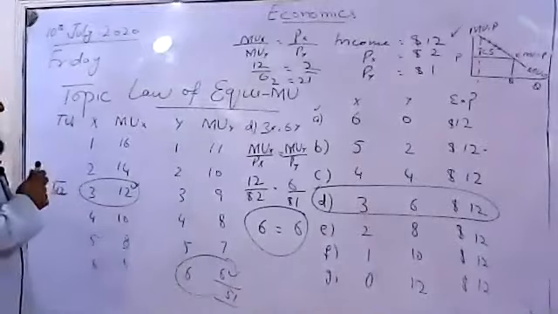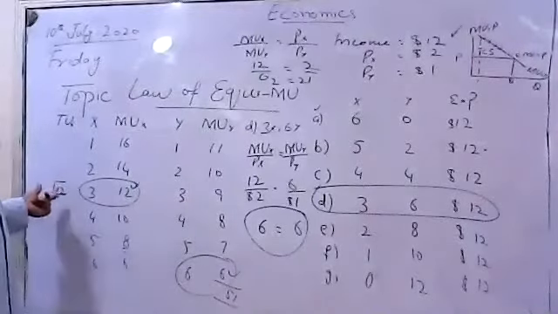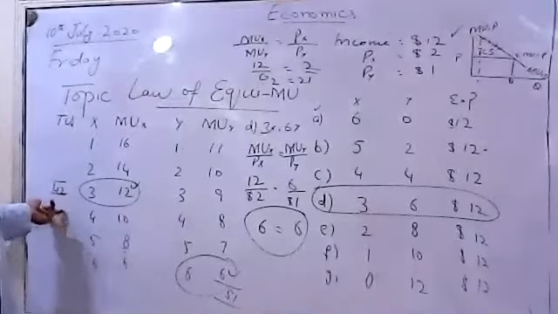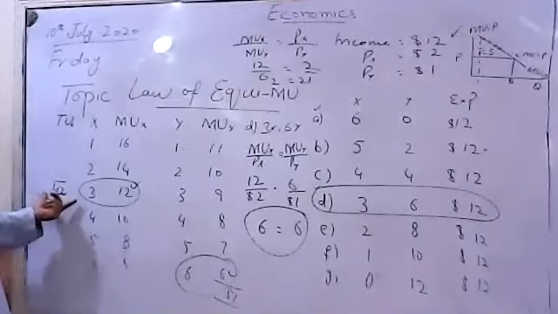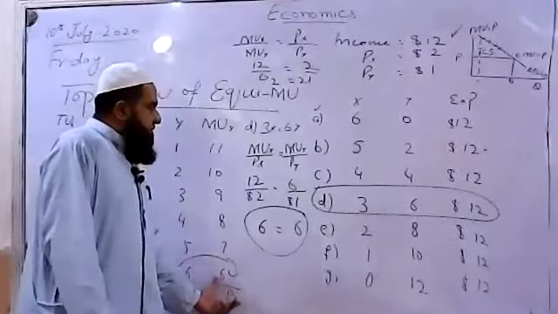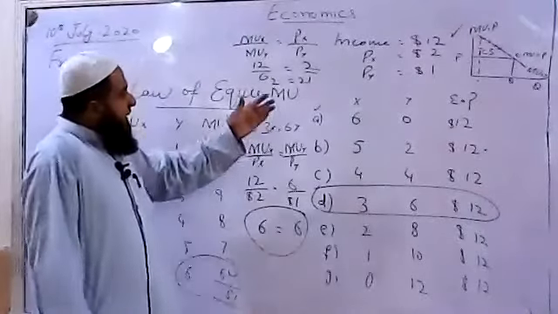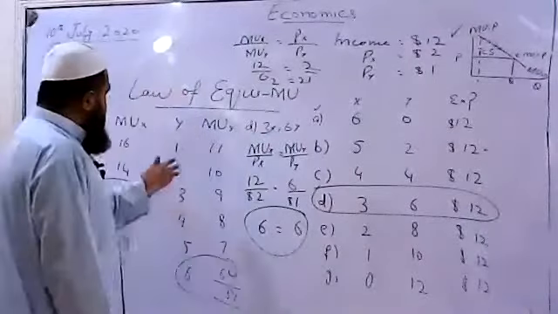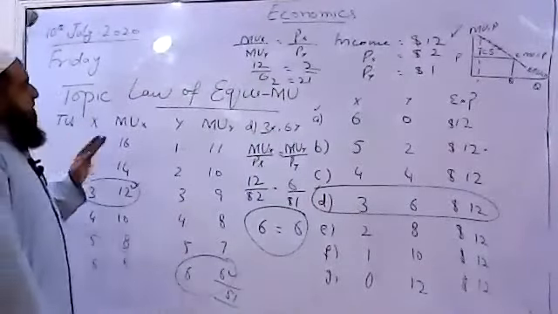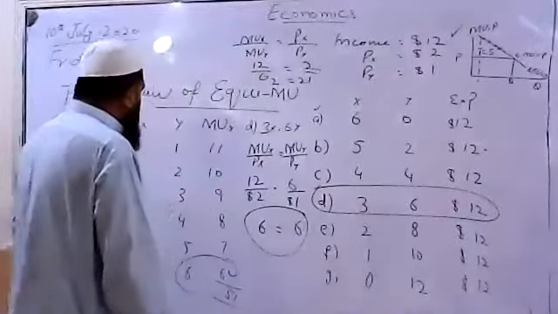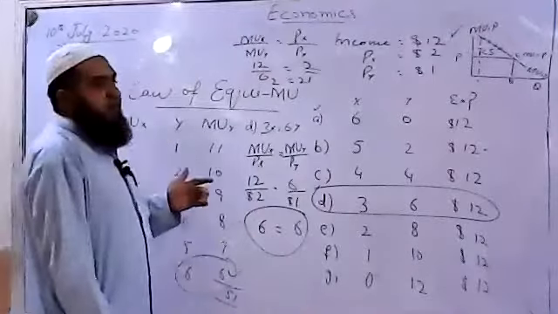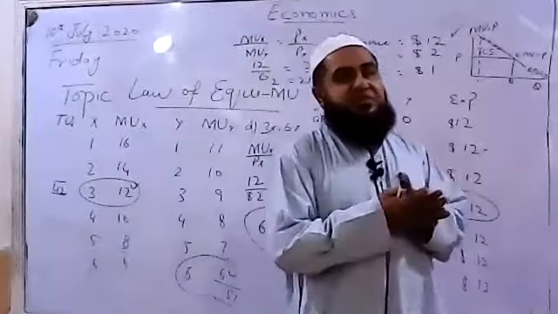So this bundle will tell us that the total utility of the consumer is maximized by consuming the two goods. The total utility of X at 3 units is 42, and total utility of Y at 6 units is 51. None of the other bundles will have this maximization of total utility of the consumer, because every bundle other than D will have lower total utility than this bundle. So the consumer's aim is to maximize his total satisfaction.